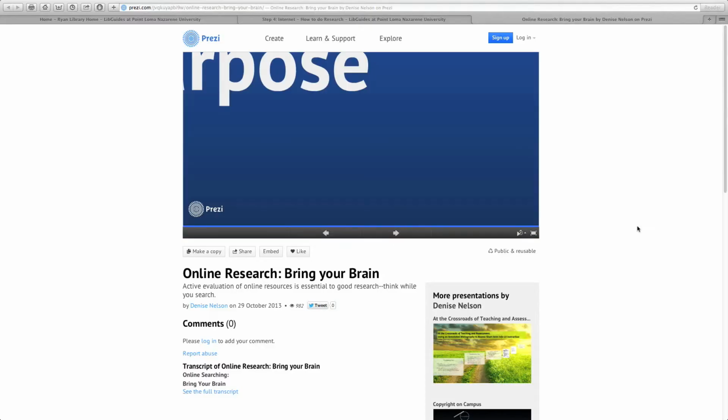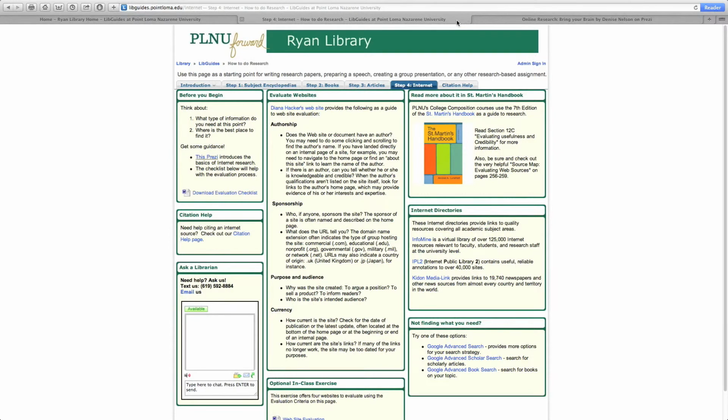The goal of this evaluation at its heart is to be willing, when that source doesn't really measure up in some of those categories, to let the source go and move on to something that you can feel more confident trusting.